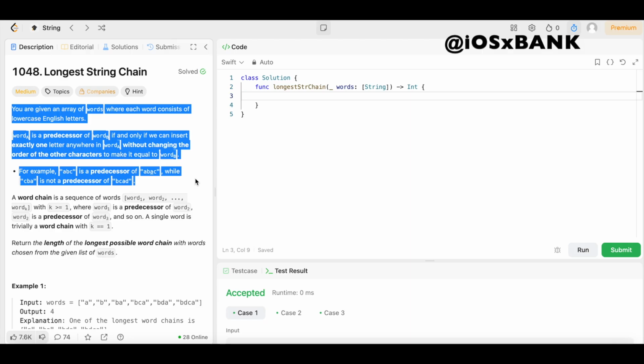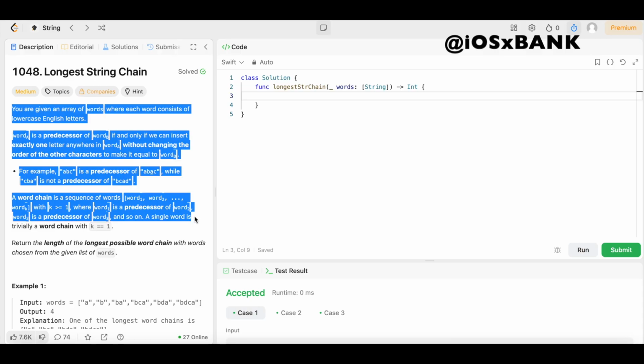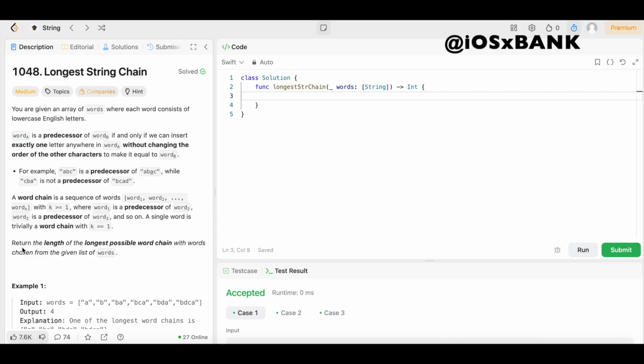of the string BCAD. A word chain is a sequence of words word 1, word 2, all the way up to word K, with K being greater than or equal to 1, where word 1 is a predecessor of word 2, and word 2 is a predecessor of word 3, and so on. A single word is a trivial word chain with K equal to 1. Return the length of the longest possible word chain with words chosen from the given list